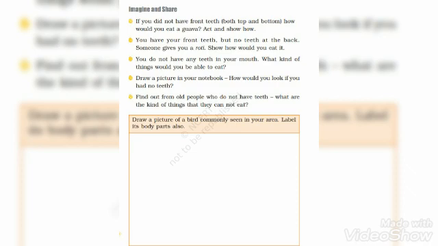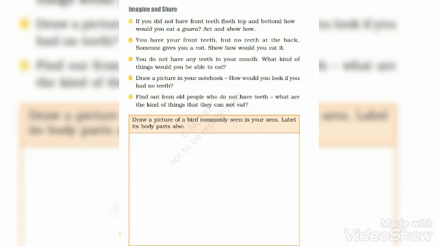Apart from that, the answer that you can write in your book, you can write it using a pencil. You have your front teeth but no teeth at the back. Someone gives you a roti. Show how you would eat it. Again, this one is also dramatics, means acting. Then again we will do it when the school reopens.